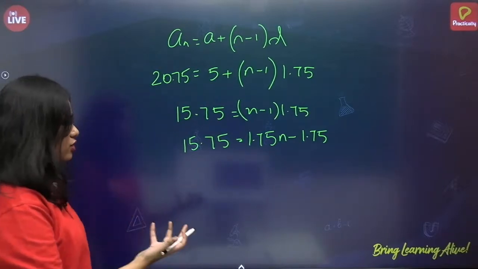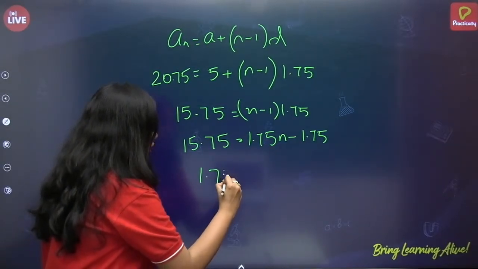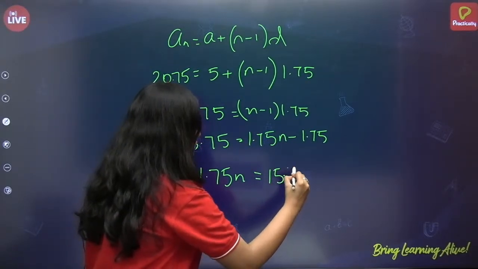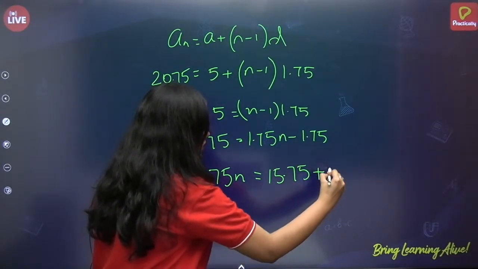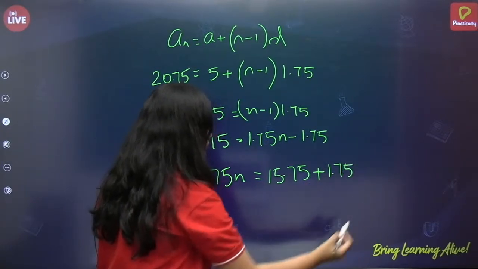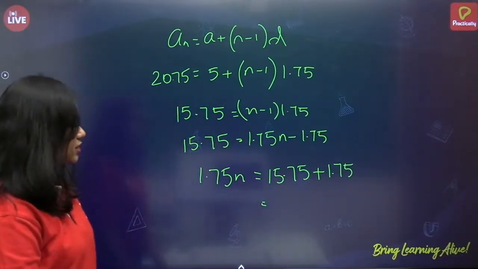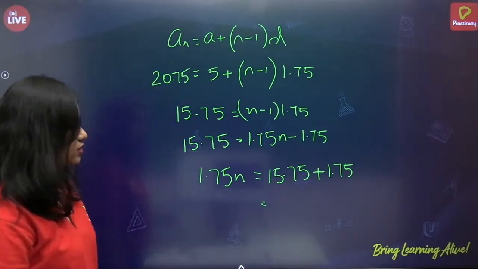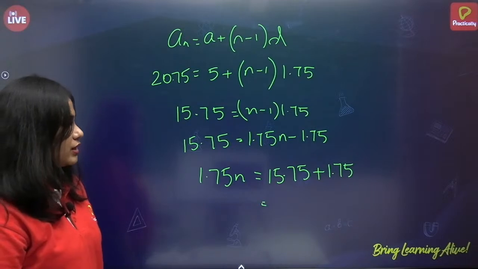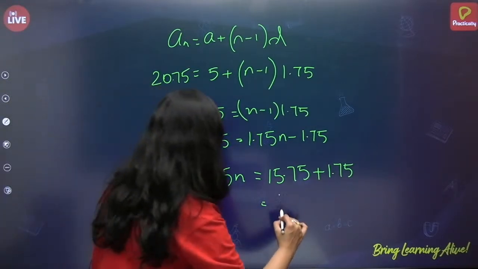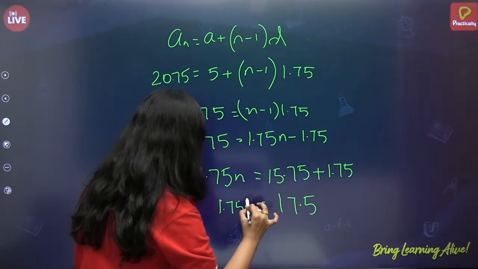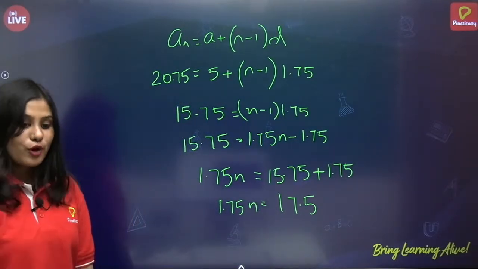I'm just solving step by step. 1.75 n is equal to 15.75 plus 1.75. So how much is it? 15.75 plus 0.75 is 16. Then 1.5, 17.5. So 1.75 n is equal to 17.5.